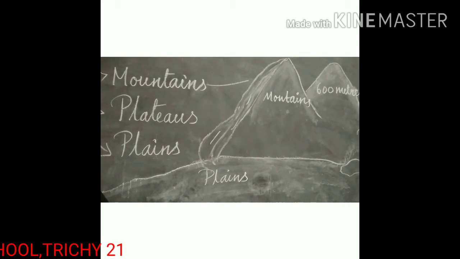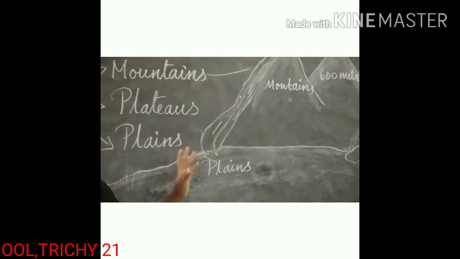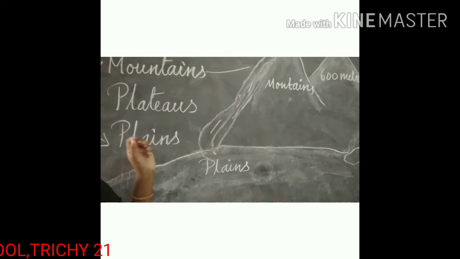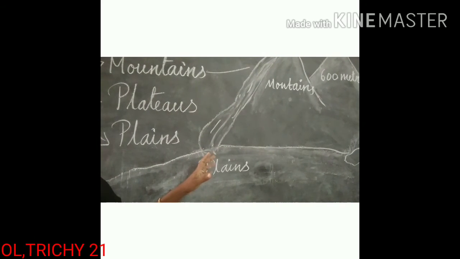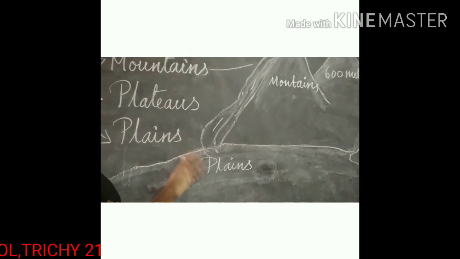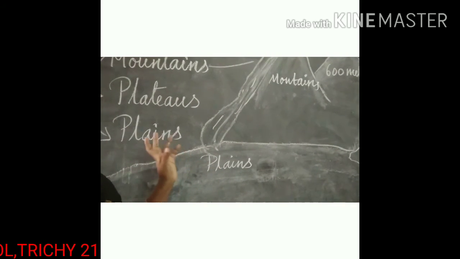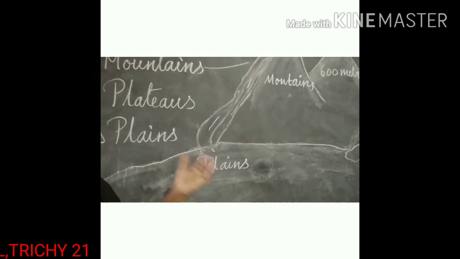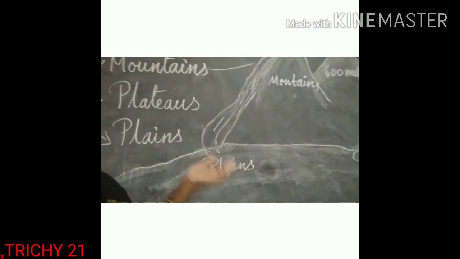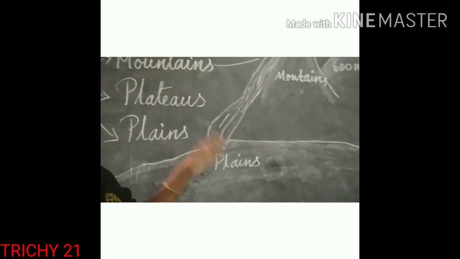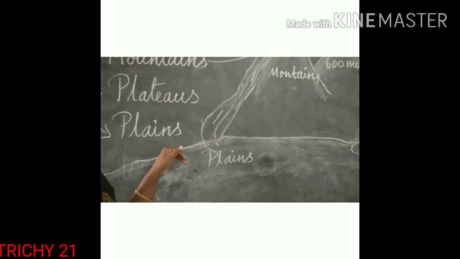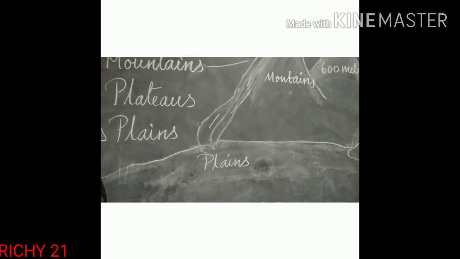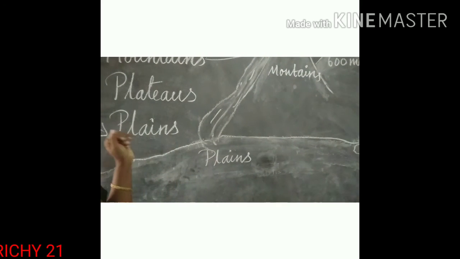And one more piece of information: the plains have been the cradle of civilization from the earliest times. For example, the Indus Valley in India and the Nile Valley in Egypt are some of the early civilizations which developed and flourished in the plains along the river banks.